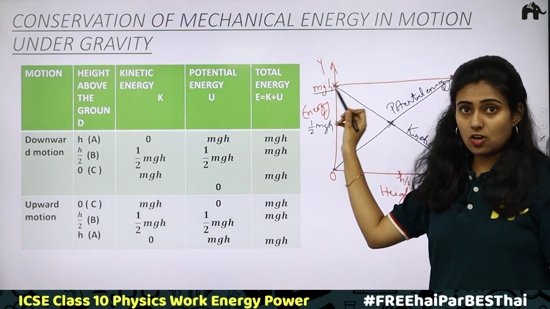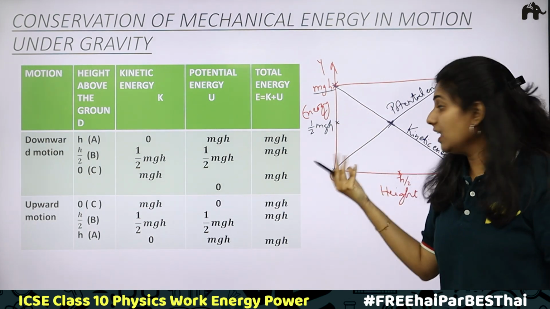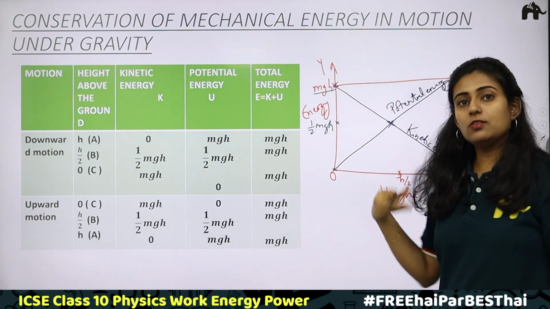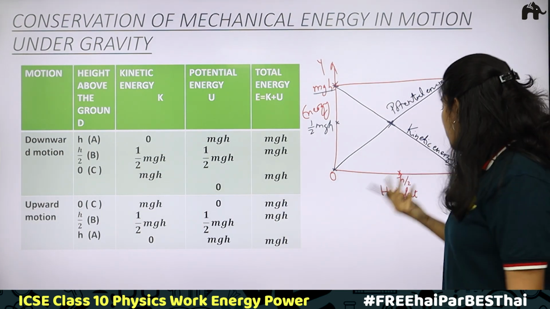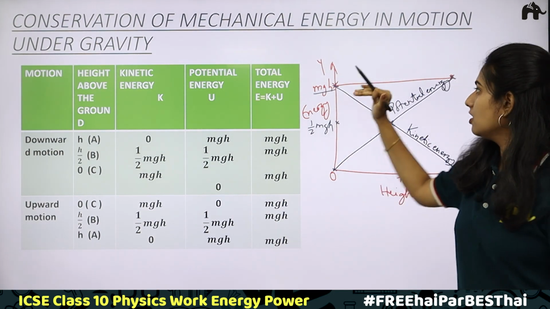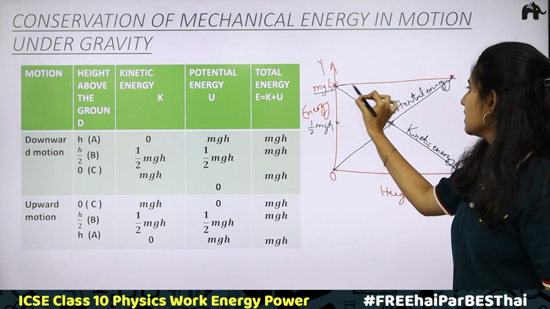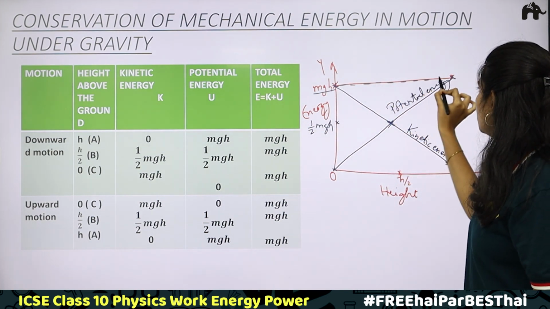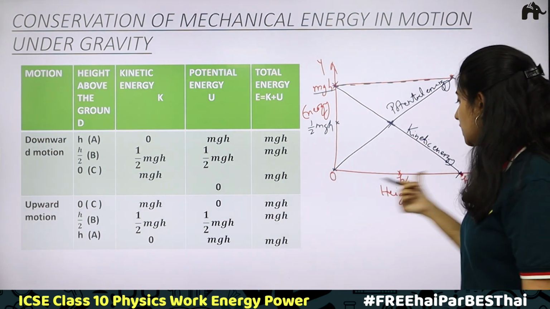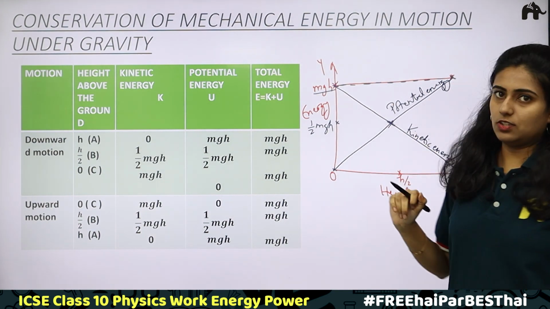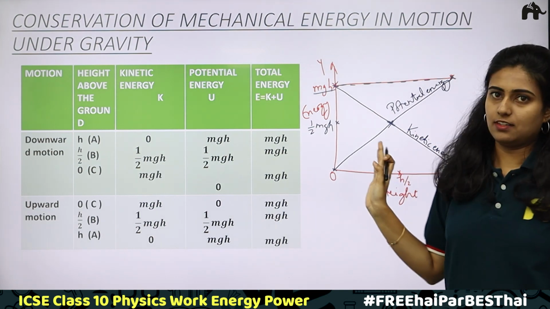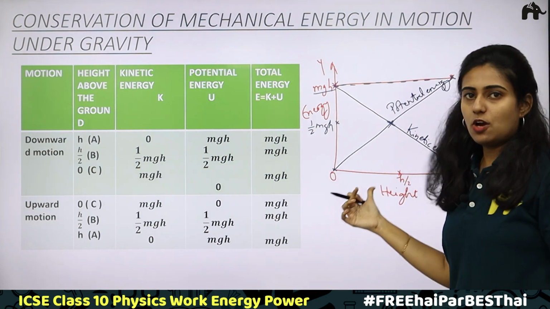Total energy is a constant which is mgh at any height. At 0, h by 2, whether it is h by 4, 3h by 2, whatever be the height, total energy is always conserved, which will be equal to mgh. And this straight line parallel to the height axis, or the x-axis, shows the constant. Okay, it shows that this energy is a constant. Okay, understood how to plot this graph?